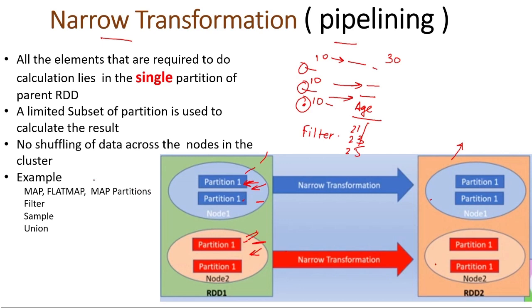So this is narrow transformation, and these are the examples: map, flatMap, mapPartitions, filter, sample, union. I will be showing the code for these narrow transformations. Here you can say it works on a limited subset of the partition, because data is stored here as well, but in that node I am using only a subset of the whole data. So we can apply the operation on this subset of data and get the result. So this is narrow transformation.